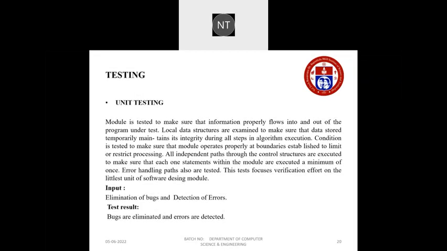And coming to the testing part, there are four types of testing. The unit testing, first one. In unit testing, the module is tested to make sure that information properly flows into and out of the program under test. And the local data structures are examined to make sure that the data stored temporarily maintains its integrity during all steps in the algorithm. And in unit testing, we give the input like elimination of bugs and detection of errors. And the test result is bugs are eliminated and errors are detected.